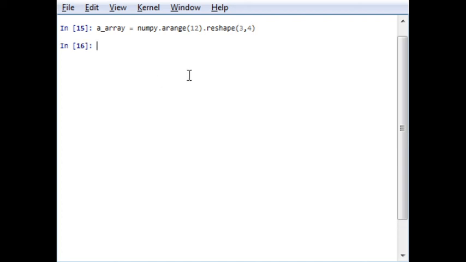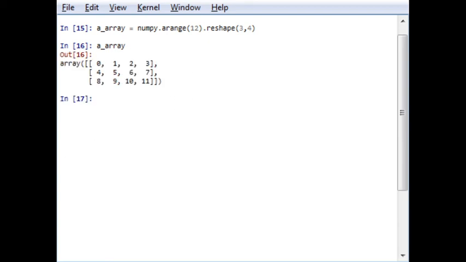Now this array stores a 3 by 4 array of numbers. Now I will make a copy, array 1, which is a copy of array a, just for understanding purposes. Now I want to perform a sum of two arrays and produce a new array where an element-wise operation, that is addition, is performed.